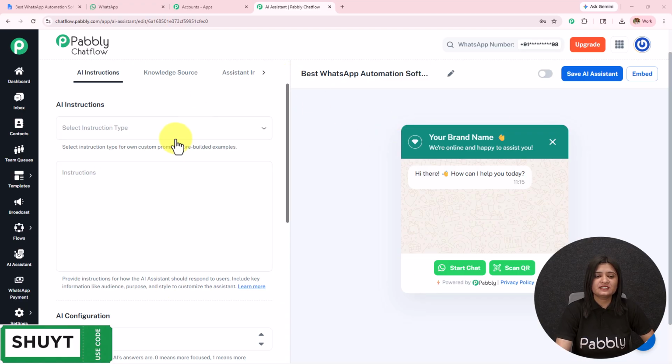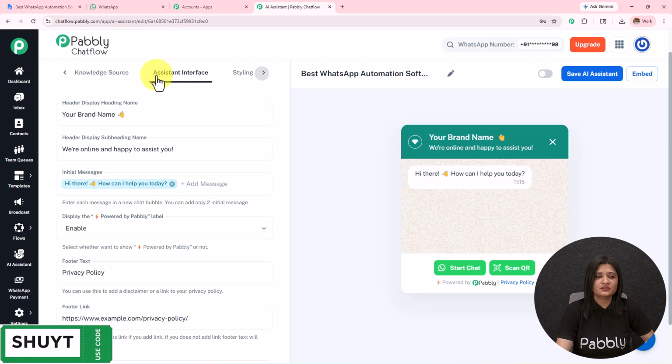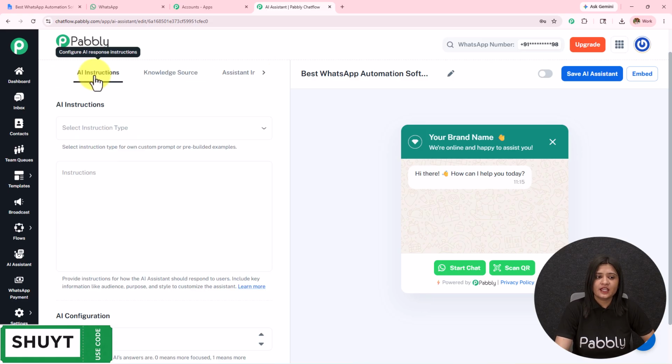Here we are landed towards this page from where we are going to start creating this AI assistant. On the top you can see all these options. We need to fill in these details. Here we have AI instruction.